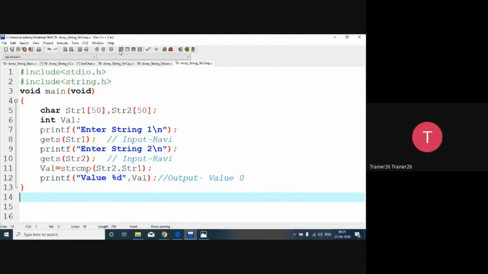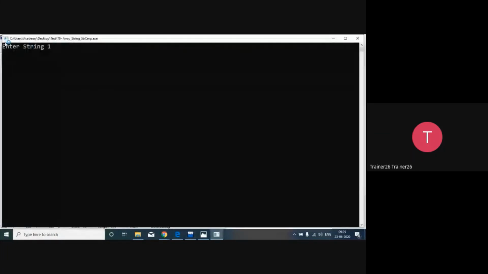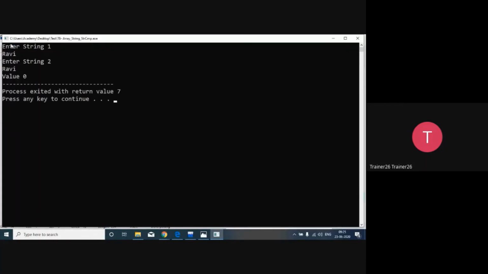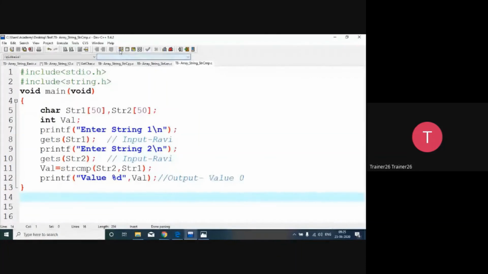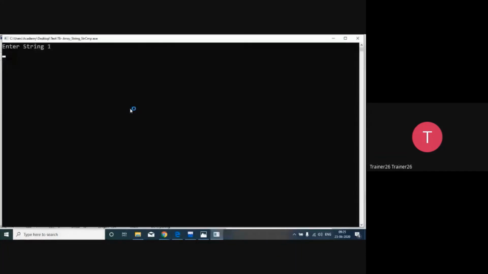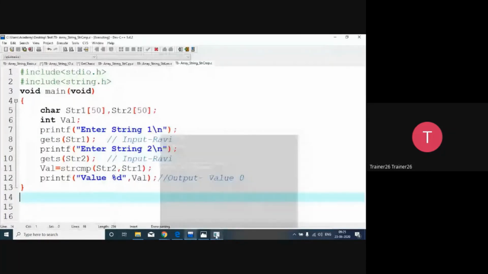So let's study it. So here Ravi, and another string is also Ravi. So ideal situation, it will return 0. When 0 means strings are equal. But what I'm going to do right now, I'm going to say first string as Ravi and second string in lower case, that is a mismatch. So it's going to print 1 as we studied over here.